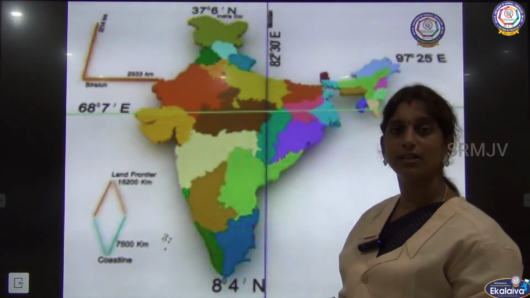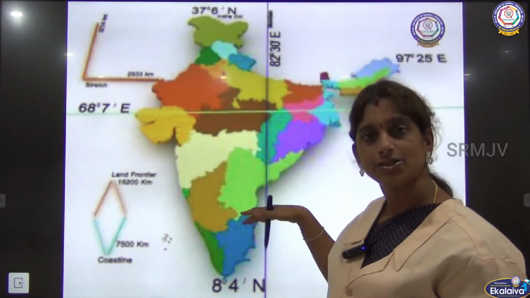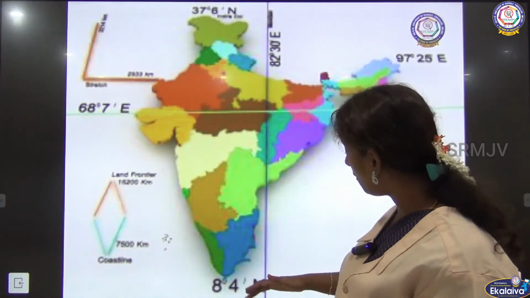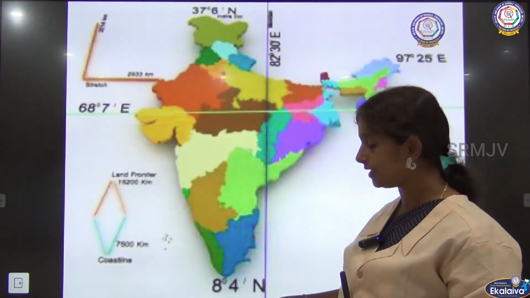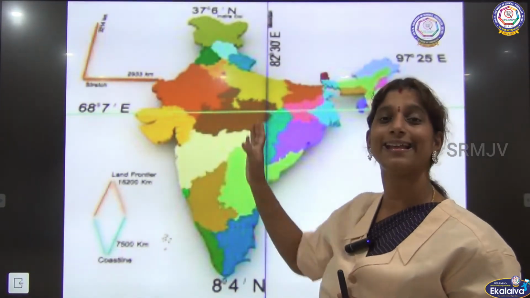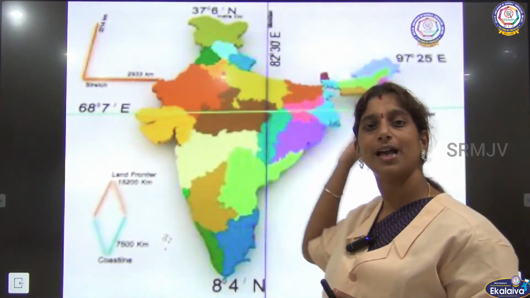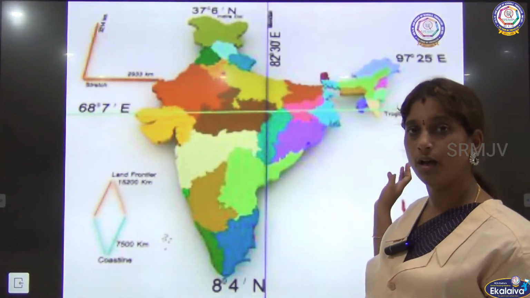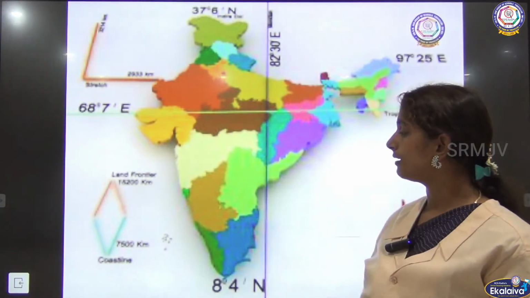We know that various longitudinal and latitudinal lines pass through the country. The point where the southernmost point of India is located and the northernmost point of India is located is the extent of latitude. In the same way, the westernmost and easternmost points give the longitudinal extent of our country.